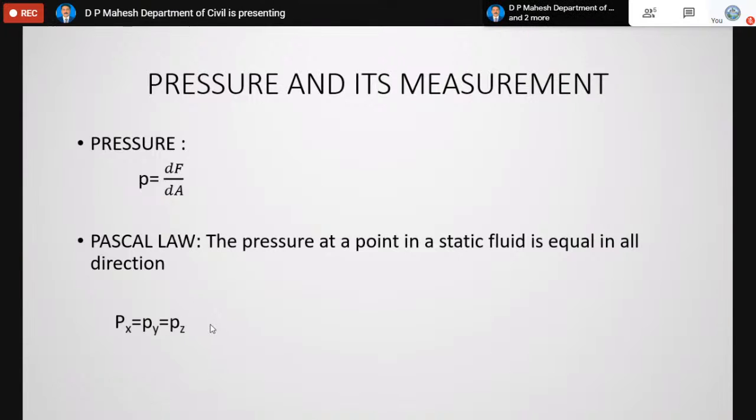This law is so important in understanding how the manometer works, because the manometer is designed in order to calculate pressure. In industry there is a pipeline. It can carry water, oil, or any liquid, with an enormous amount of pressure. If you wish to calculate the pressure of such huge pipes, we can fix a gauge, because gauges are designed to give the pressure, and the principle behind this is Pascal's law. There is another law called the hydrostatic law.